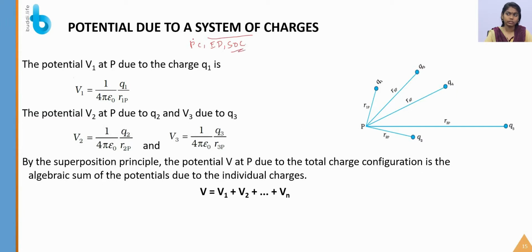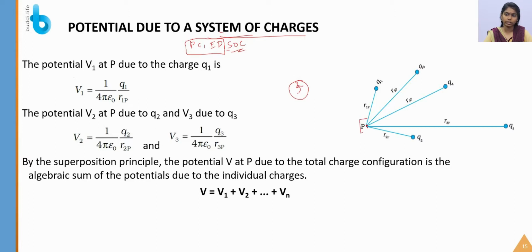Okay. So till now we have seen point charge and electric dipole, right? Potential due to the point charge and electric dipole. So now we are going to see the system of charges. First, consider the system. In the system there are many charges present: Q1, Q2, Q3, Q4. So 5 charges are present in the system. How do you find the potential at a point P?